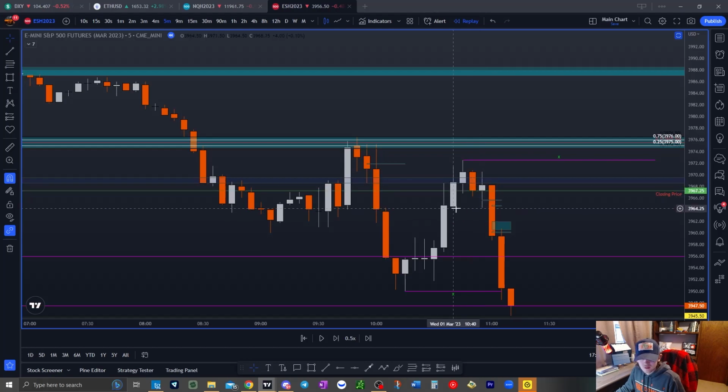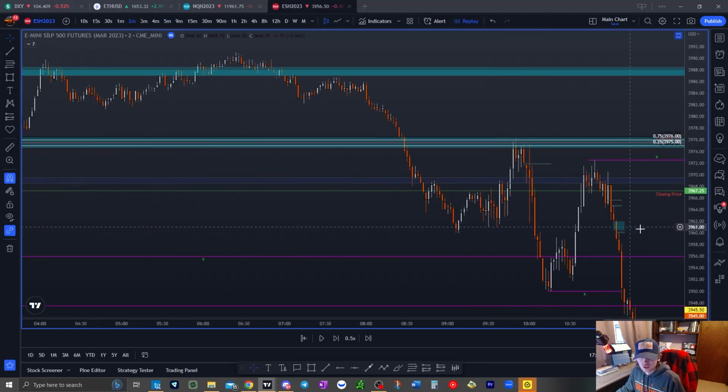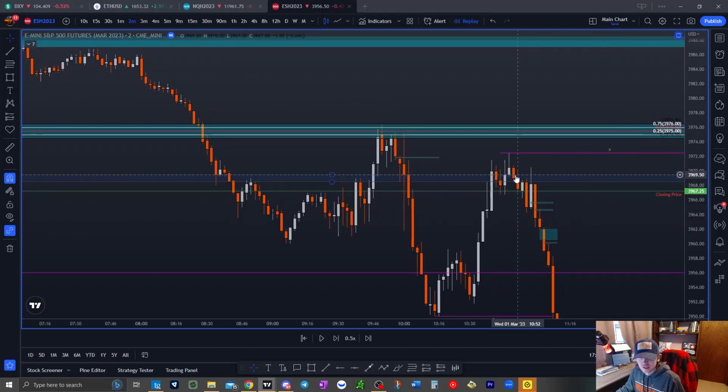But anyways, that retested right there. I wanted to see it continue up, take out this high, and come up above these highs here. But this order block really wanted to hold in with that area. So we're going to go down to the 2-minute time frame and see what happened. So we're sitting here at the end of day, and we did trade up here, and we started to reject that area.